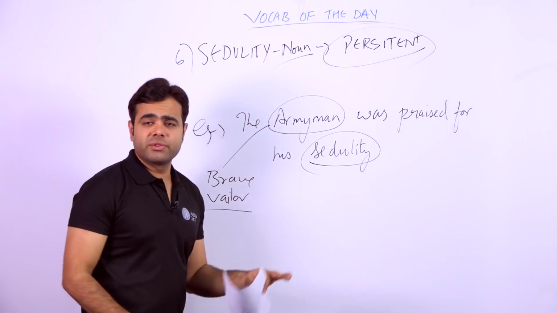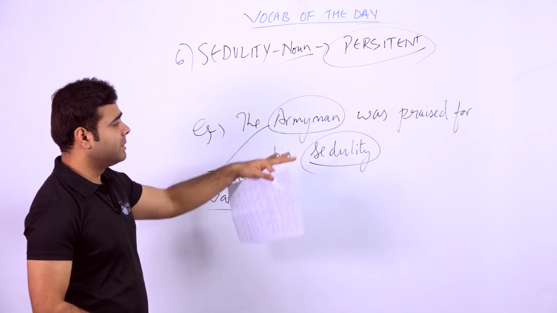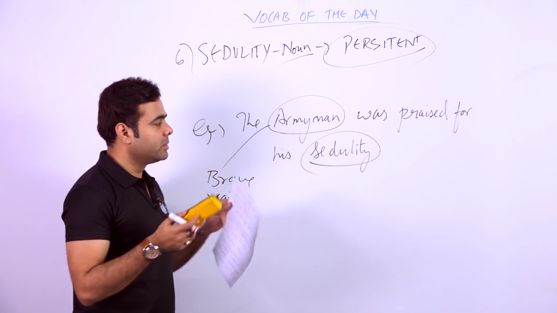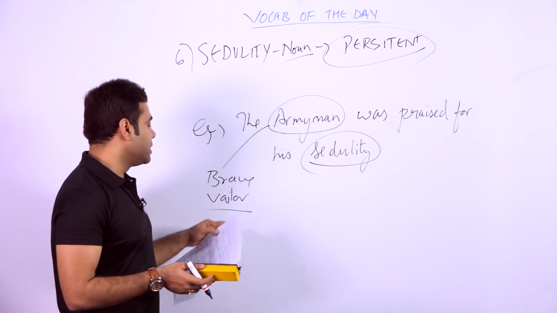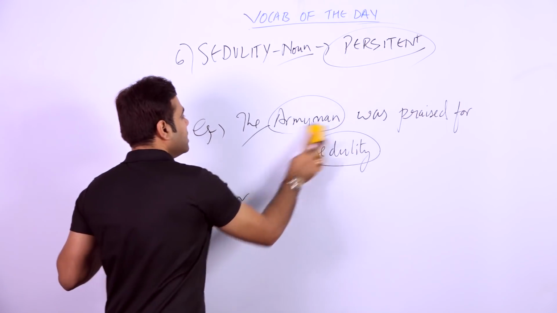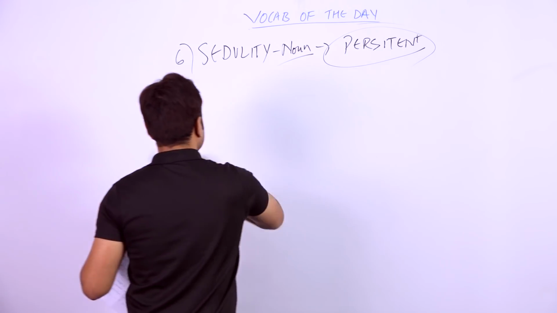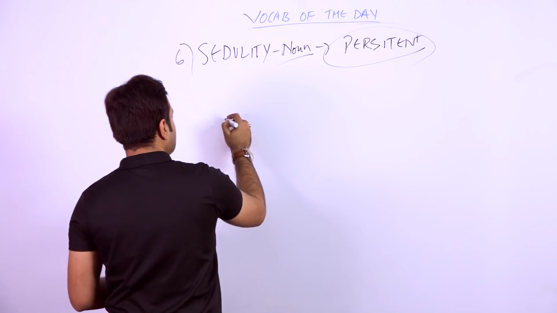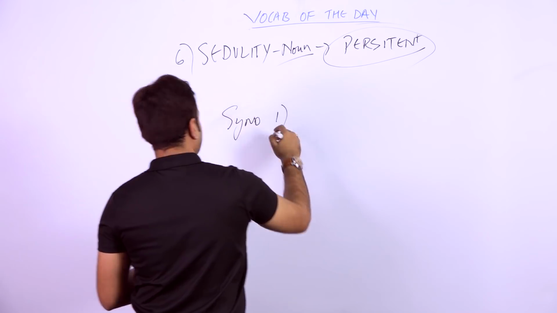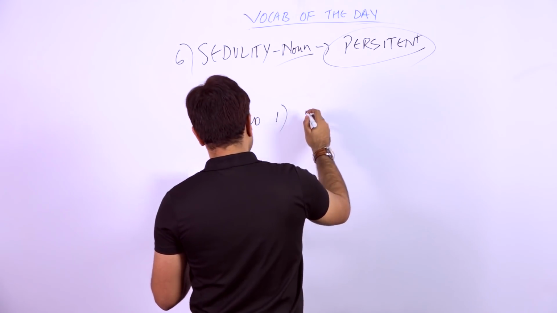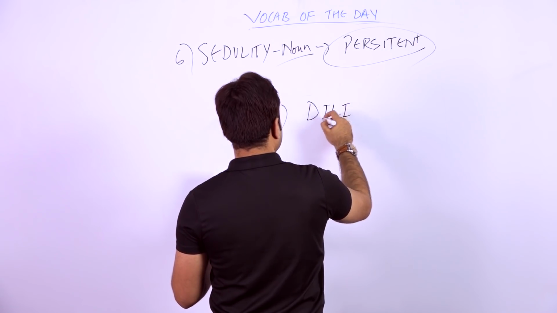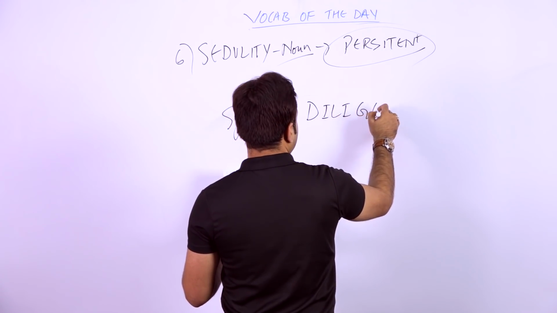I hope you can connect with that synonym very easily, because the army man was praised for his sedulity. Obviously, when a person is being praised for something, he must have done something great. And what great thing he has done is bravery or valor kind of thing. Now, if we connect with the synonyms we have, the first one is diligence. Nice word. It's a person who is very hardworking. We use this word for those people, diligence.